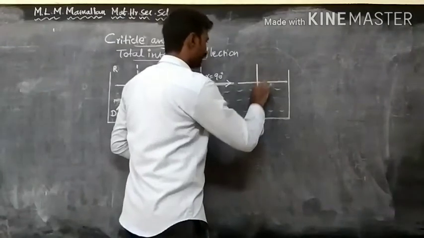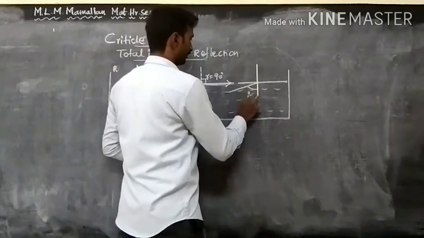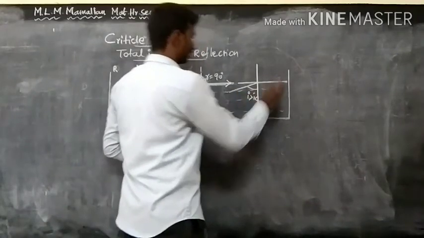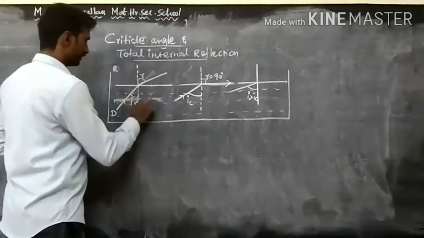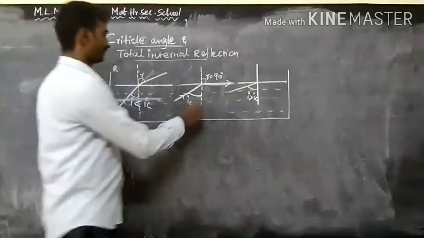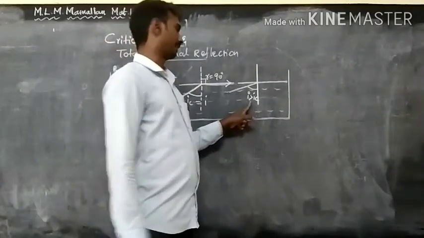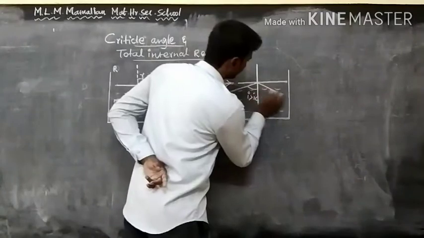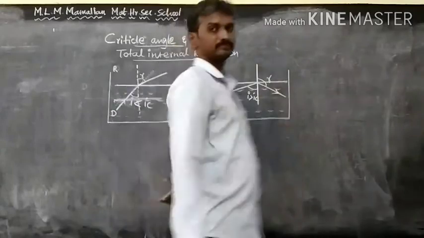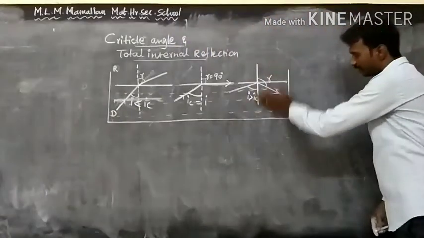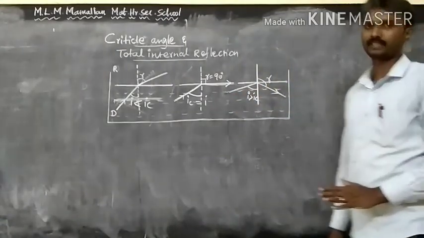Here the angle of incidence is lesser than the critical angle. Here the angle of incidence is equal to the critical angle. Here the angle of incidence is greater than the critical angle. The light rays enter back into the water medium. So the total light rays are again entered into the water medium, and this phenomenon is known as total internal reflection.